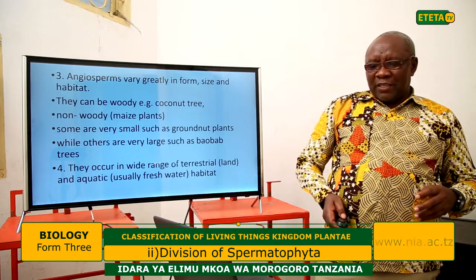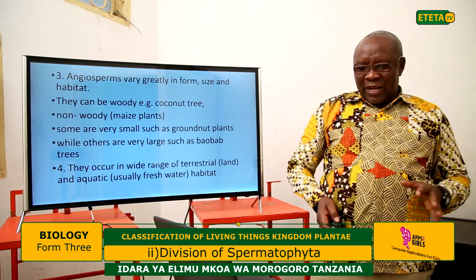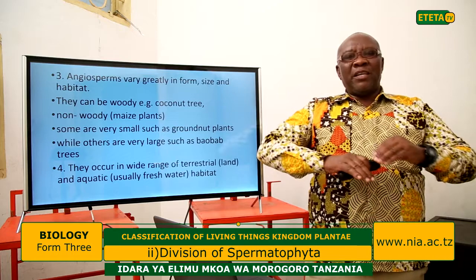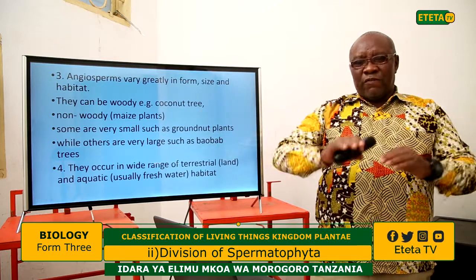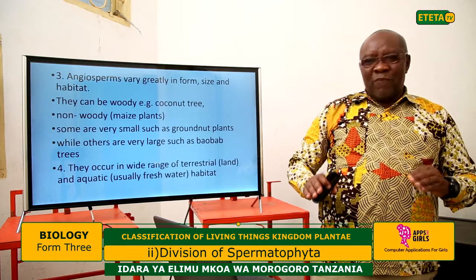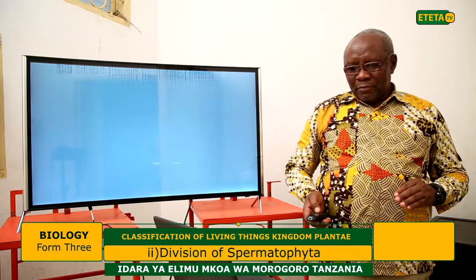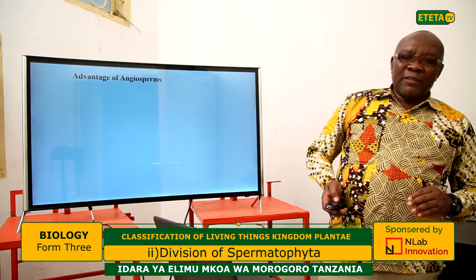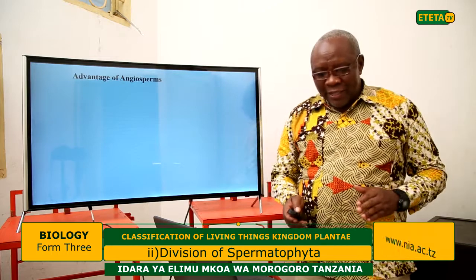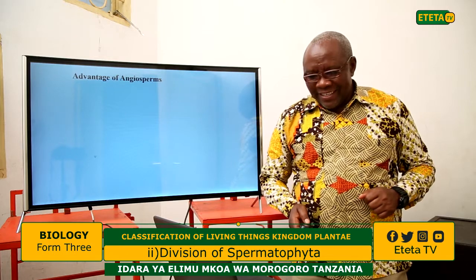Also, another distinct feature is that they occur in a wide range of habitats: terrestrial, meaning on land, and aquatic, usually freshwater habitats, so they occupy a large range of surviving areas. Most of them are terrestrial, and some are aquatic, meaning they live in water. These are the distinct features of this specific group, known as the angiosperms or angiospermophyta plants.